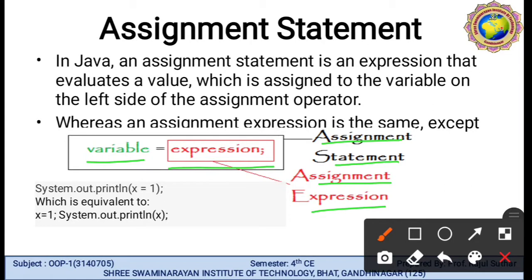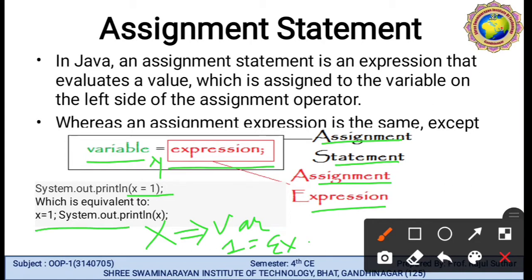System.out.println x is equal to 1. In this, x is the variable and 1 is the expression. Between them the equal to sign is used. x is equal to 1, System.out.println x, so the value of x will be printed.